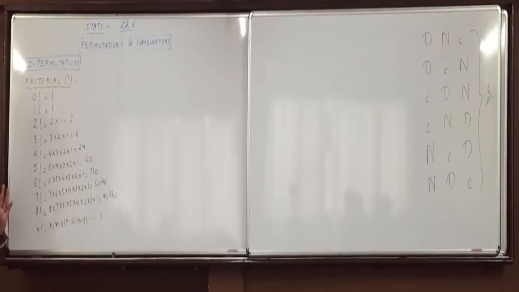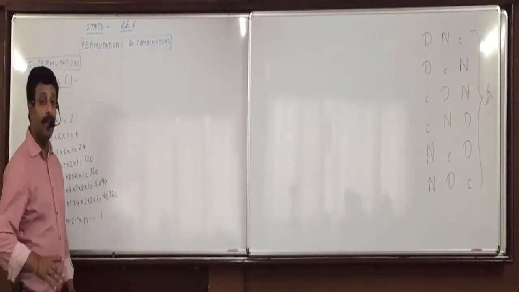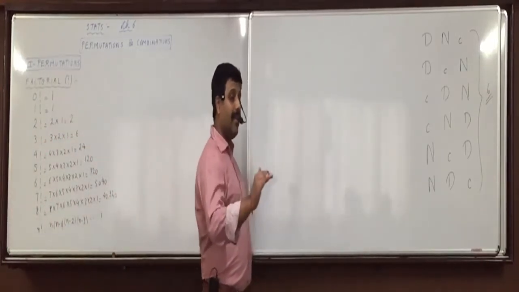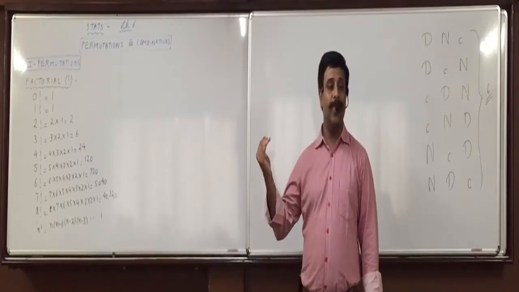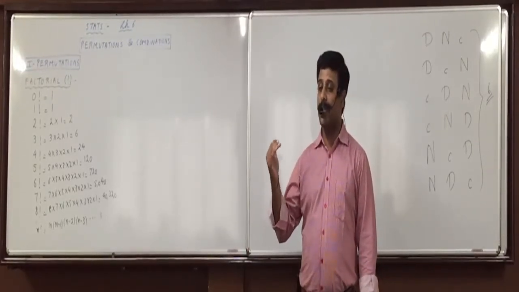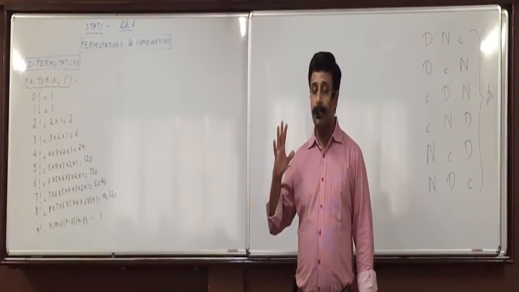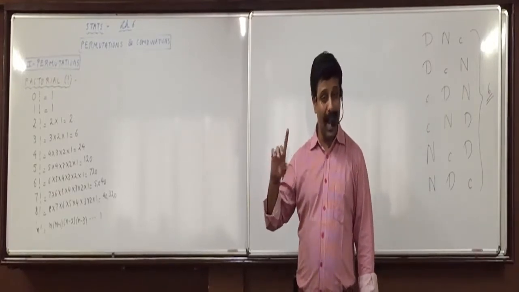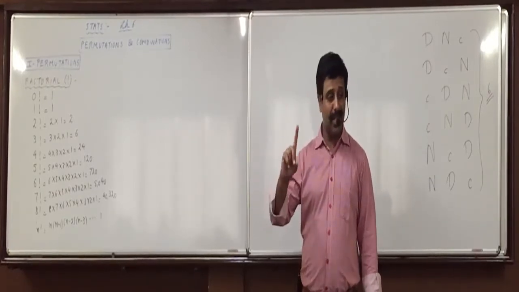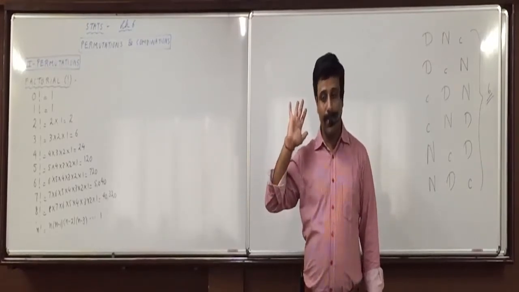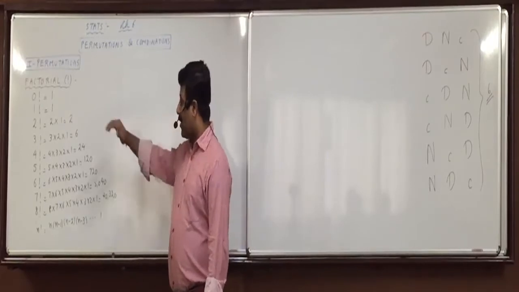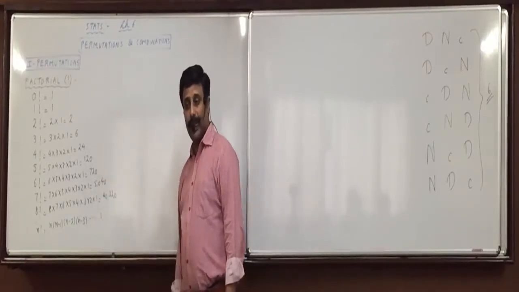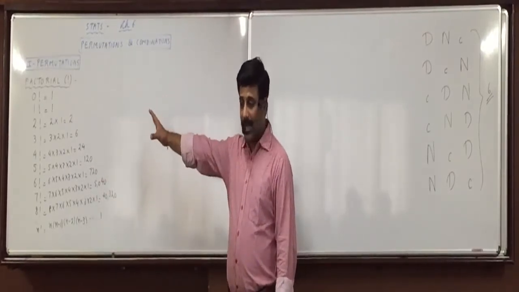Did you understand the meaning of factorial, every one of you? So if you have to find 12 factorial, how would you find that? 12 into 11 into 10 into 9 into 8 into 7 into 6 into 5 into 4 into 3 into 2 into 1. Don't multiply after that by 0. Last is 1. If you multiply by 0, then all become 0. Did you understand this portion, everyone? So before I take up the formula further, is anyone not clear with the meaning of factorial? All of you are clear with the meaning of factorial?